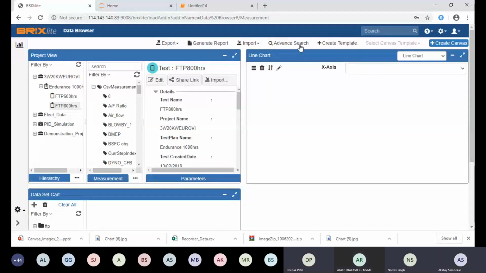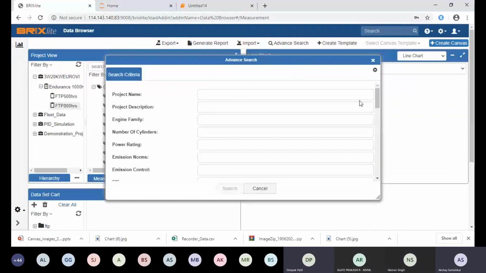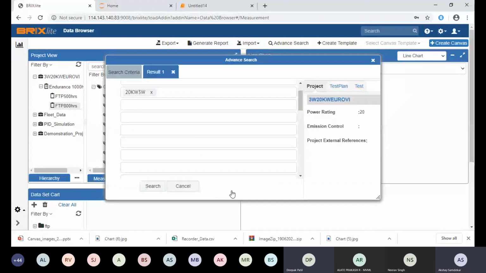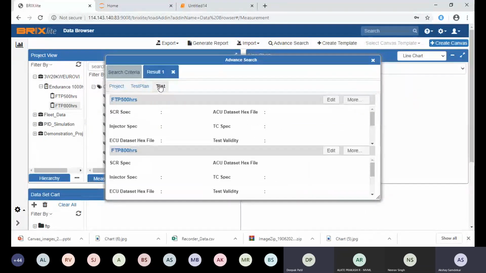Same as Deepak sir was explaining, we can search from any of the attributes, like a testbed. So you can get your test, drop this particular test in your data set, and do the actual comparison from the channel.